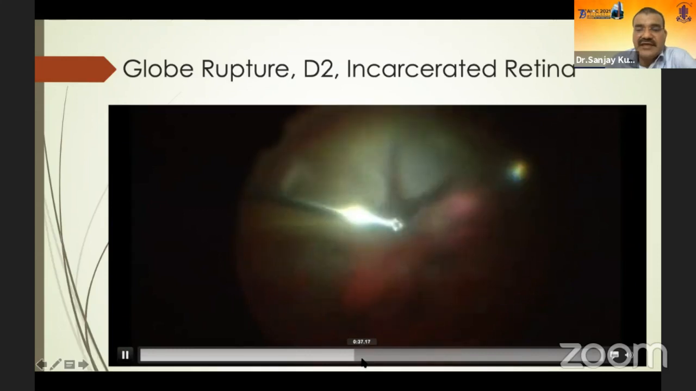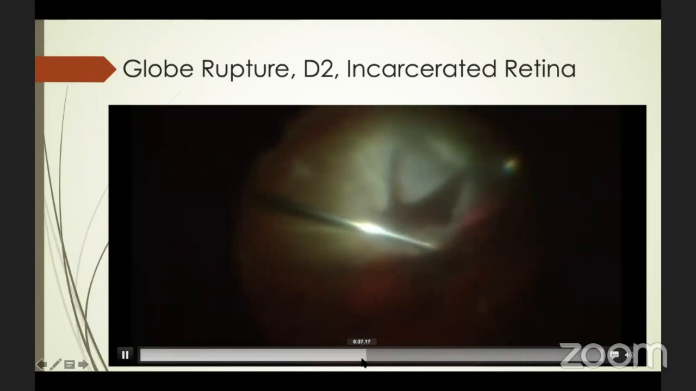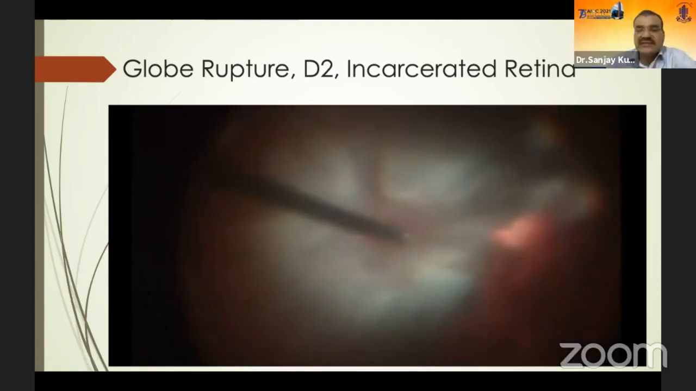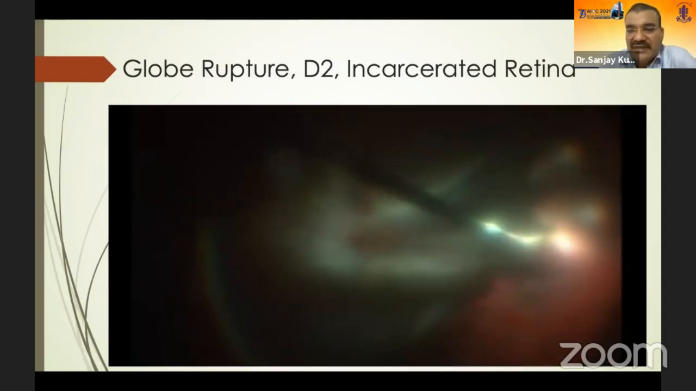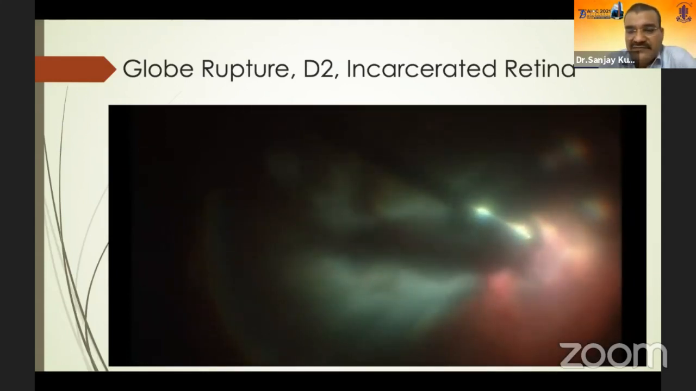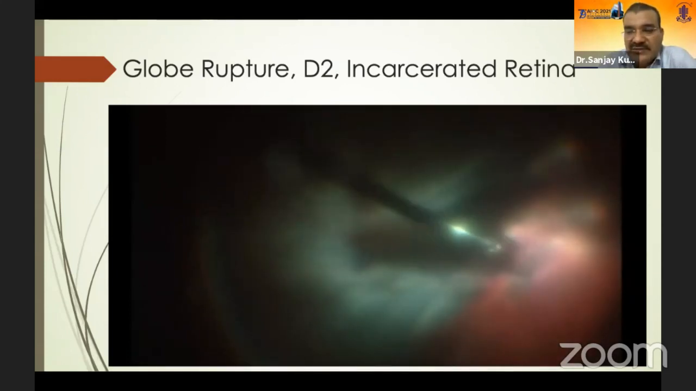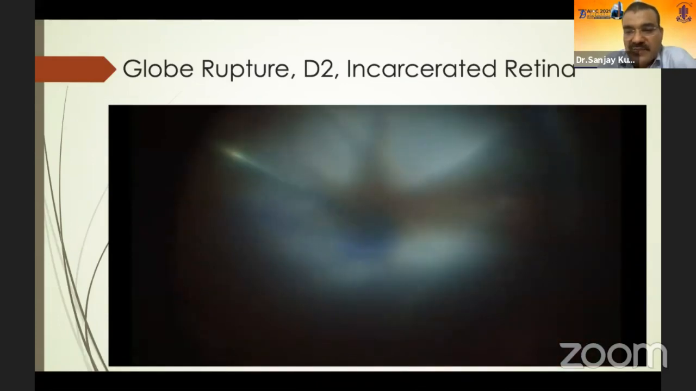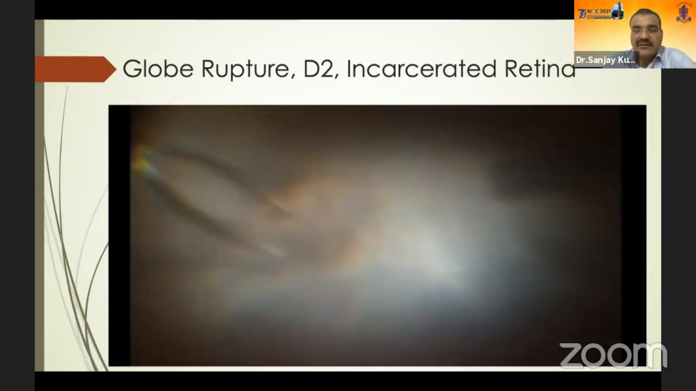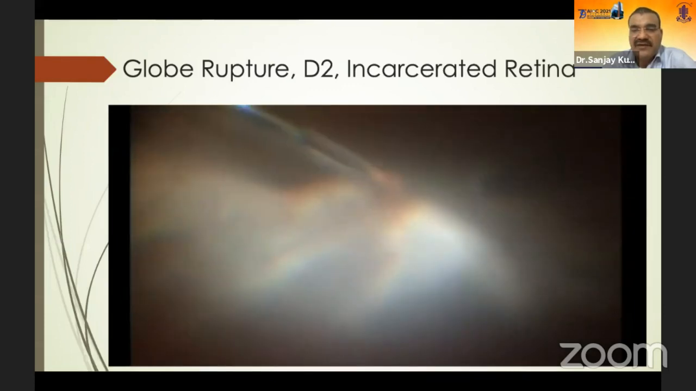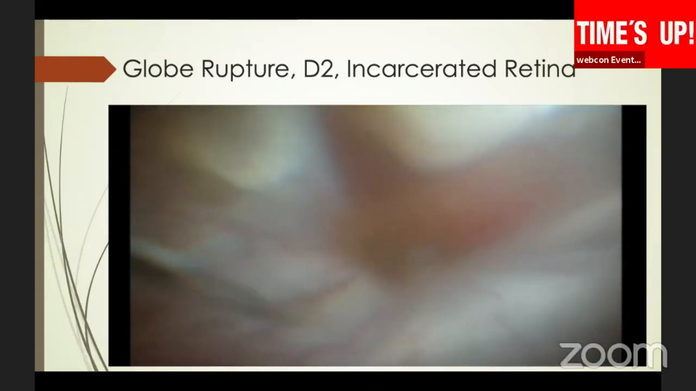One has to be very, very careful in doing vitrectomy in these cases, because the vitreous is completely mixed with the blood and it is firmly adherent to the retina, and one must avoid making any iatrogenic break, because if you make large breaks, then it will be very difficult to attach the retina.